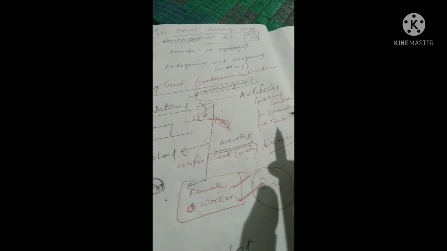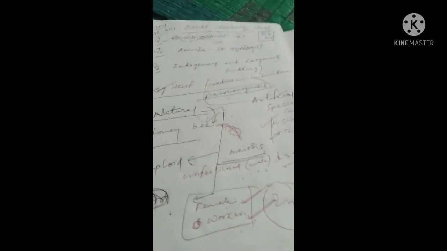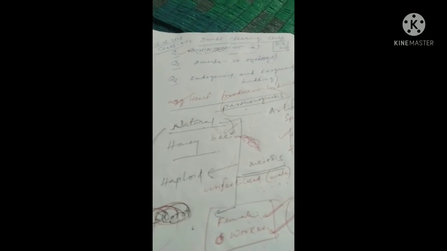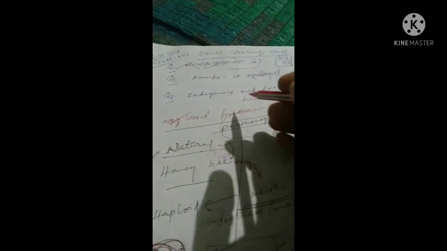And artificial parthenogenesis is another process. It is basically found in some very few specific conditions. Whenever there is a particular stimulus or there is a certain temperature, then that type of artificial parthenogenesis happens. So this is about parthenogenesis, and there is another question.